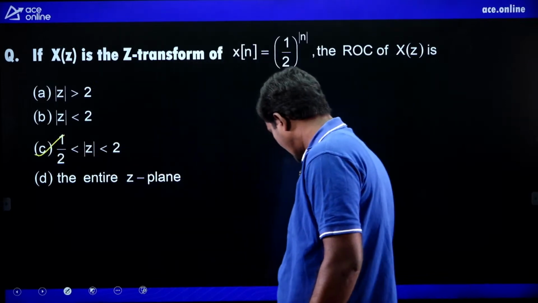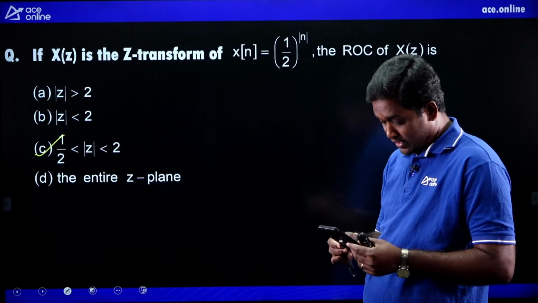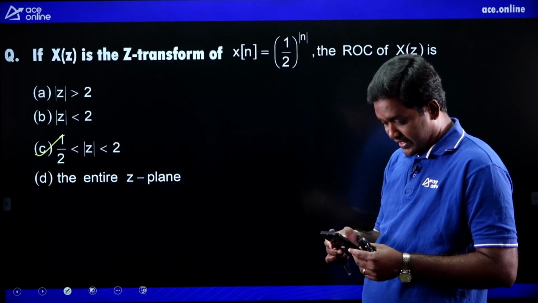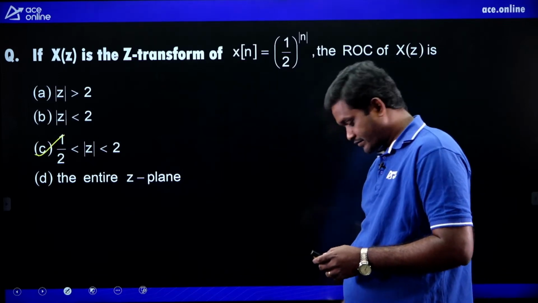Very good. Raju, your answer is correct. And aspirant, your option is also correct. Yes, C is the right option. Very good.